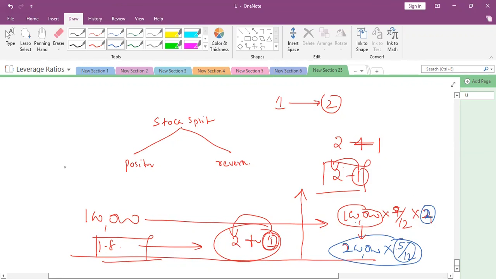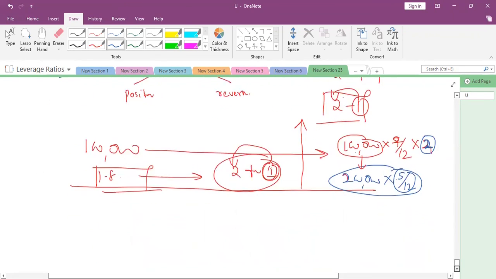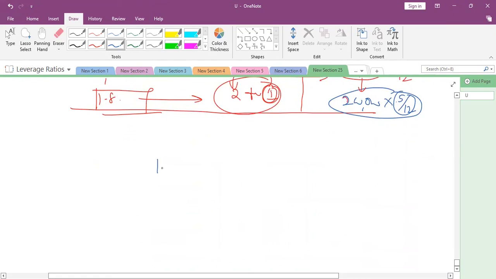Whenever the company gives 3 for 1 or 2 for 1, they will state it in the question. Every one share has become two shares, and the previous shares are cancelled. Stock split doesn't change the share capital. For example, 100,000 shares with face value 10 is 1 million in common stock.